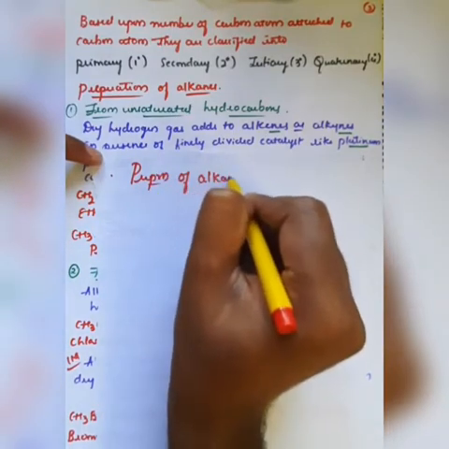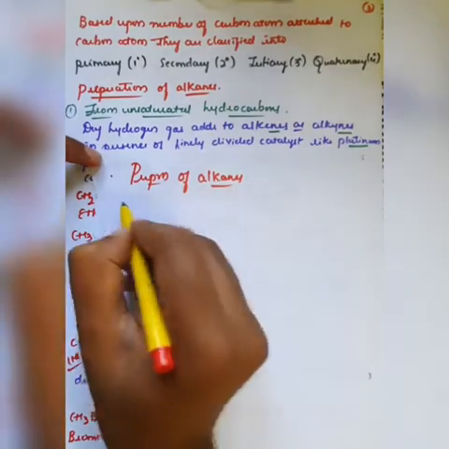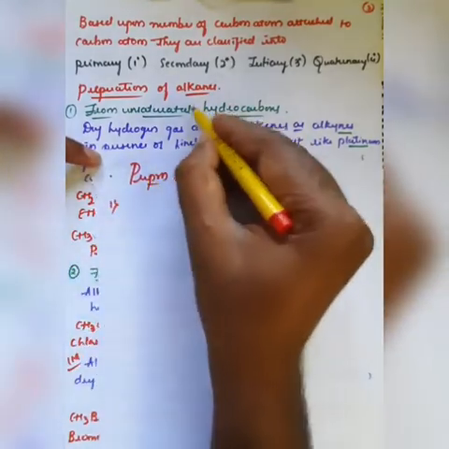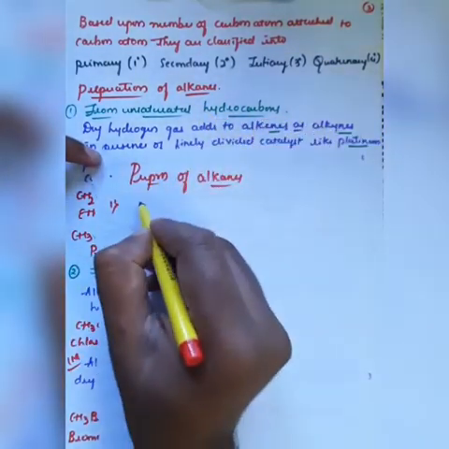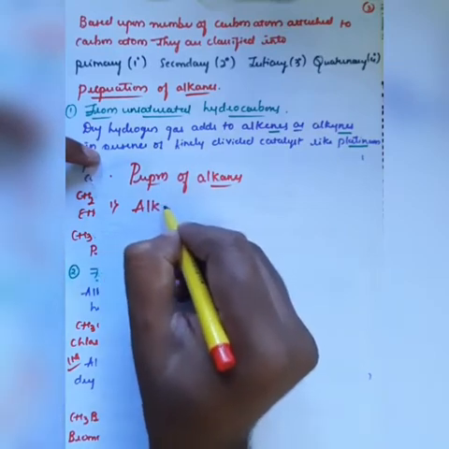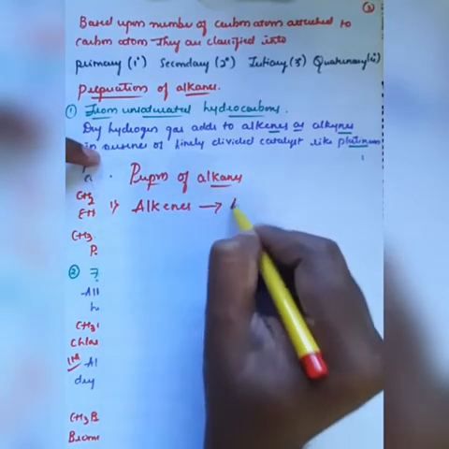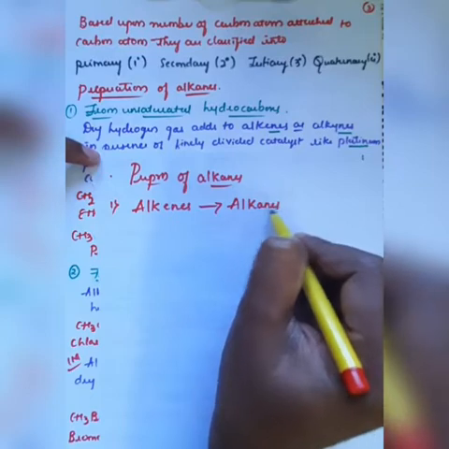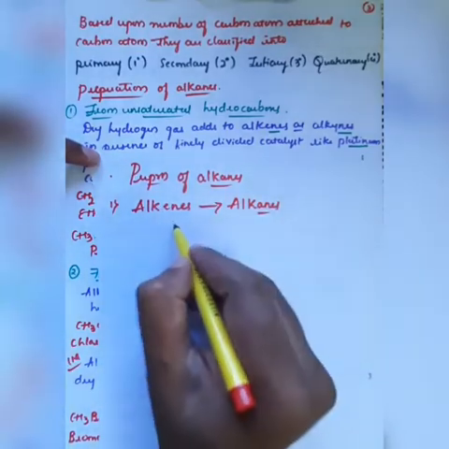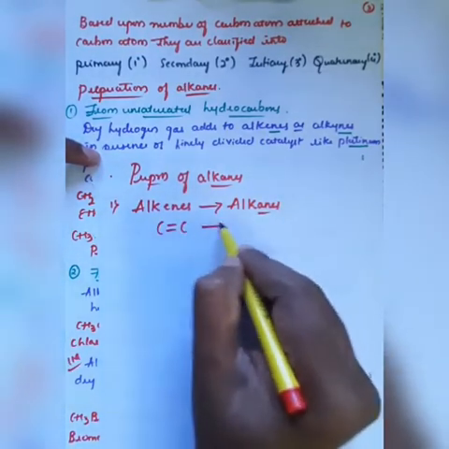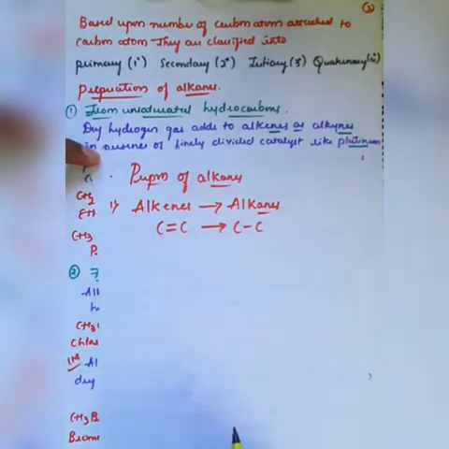So in case of preparation of alkanes, what happens? The first reaction is with the help of unsaturated hydrocarbons. Here if you observe, I can convert alkenes into alkanes. Remember this, alkenes can be converted into alkanes, which means a carbon-carbon double bond can be converted into a carbon-carbon single bond. That is the first reaction.